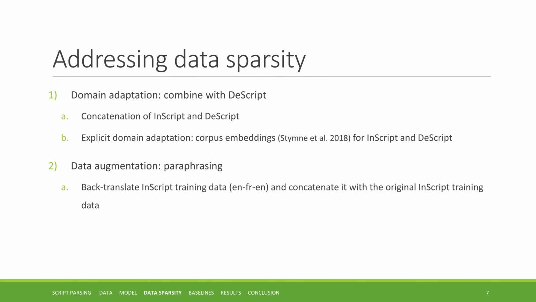Our efforts to address the data sparsity issues are twofold. First, we tried two methods of domain adaptation. In the first one, it's just a simple concatenation of the InScript and Descript training sets. Secondly, we also do explicit domain modeling with corpus embeddings. The corpus embedding is a trainable parameter which is concatenated with the XLNet representations. We also augmented the data with paraphrasing. We back-translated the InScript training data to French and back, and then concatenated the back translations with the original InScript dataset.